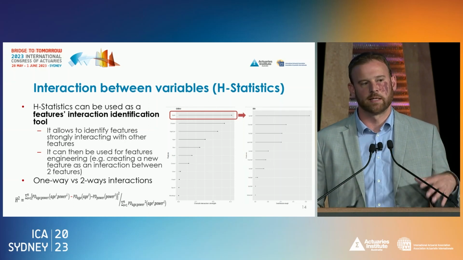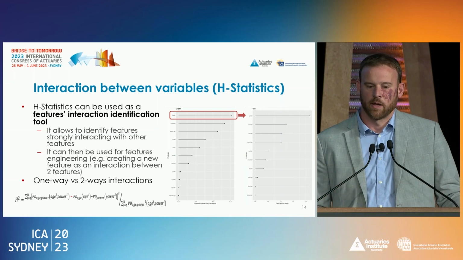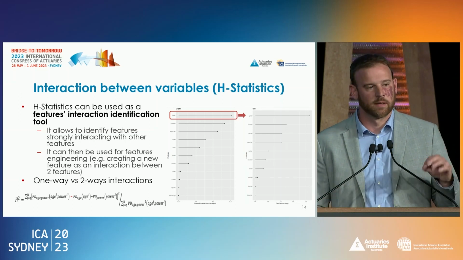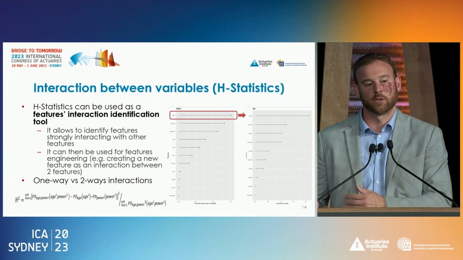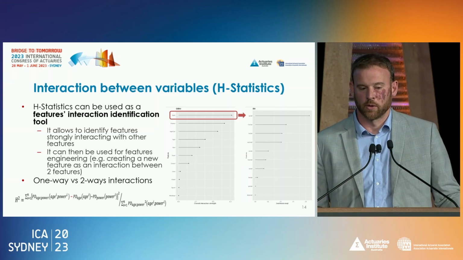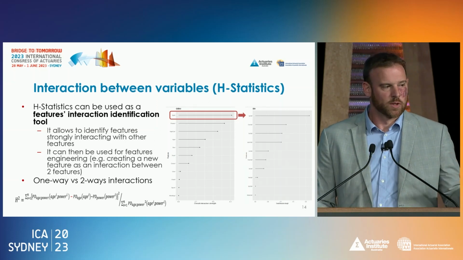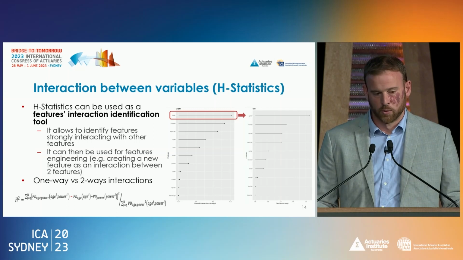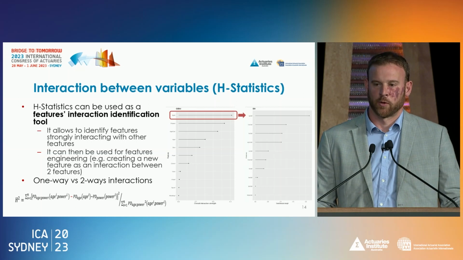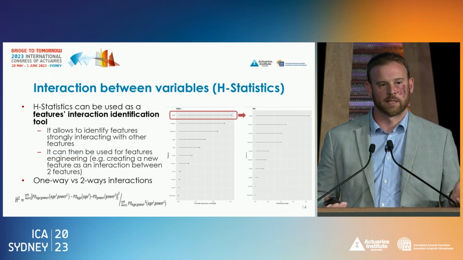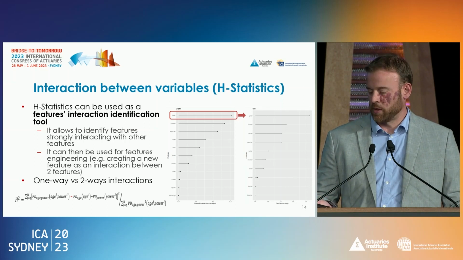So you can use this technique in a kind of pre-modeling phase to do some feature engineering, so to create new variables that you will use in your statistical model. Okay? So it was very quick, but it was a few examples of techniques that you can use for global interpretability, so to understand globally your model.